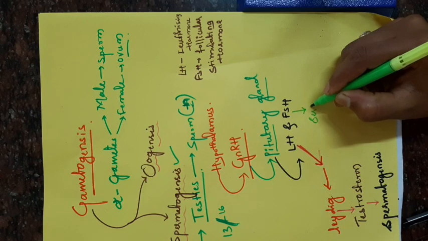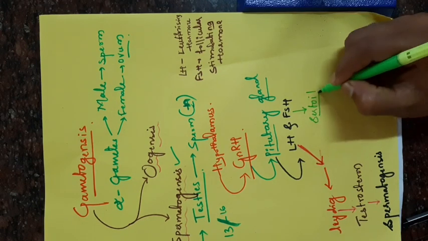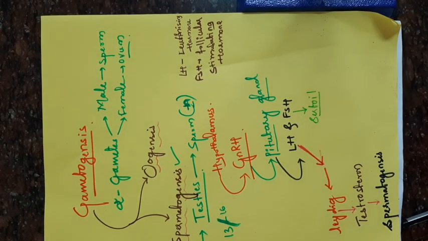what are Sertoli cells? Sertoli cells are also called nurse cells, which are present in the seminiferous tubule. These are the germline epithelial tissue present in the seminiferous tubule of the testis. Okay. These are the triangular shaped or elongated cells which nourish the germ cells. Sertoli cells are also called nurse cells.